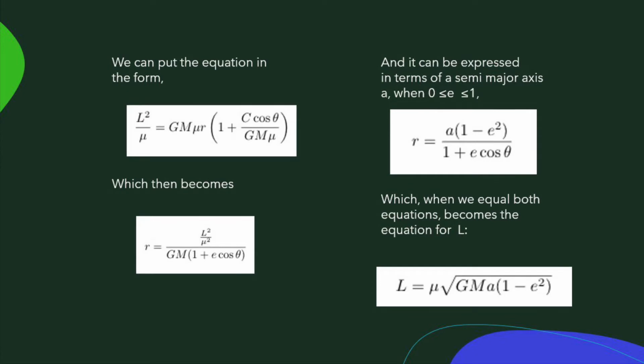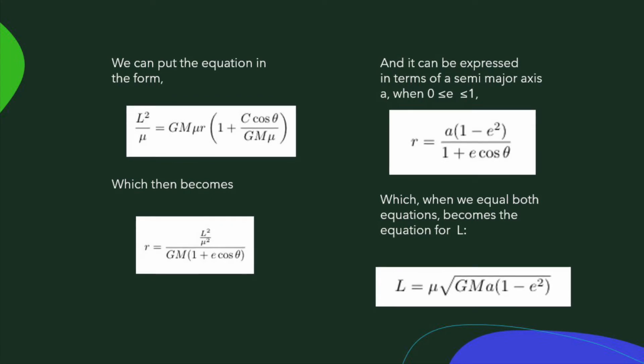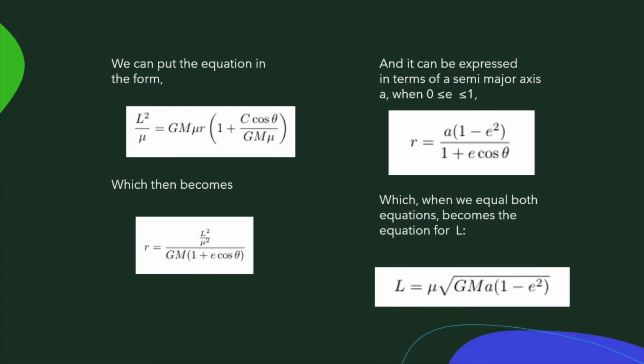And thus, our radius will become r equal to L squared over mu squared over GM times 1 plus e cosine of theta, which can be expressed in terms of a semi-major axis a when e is in between 0 and 1.